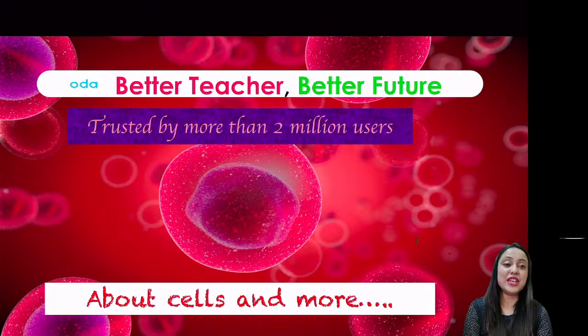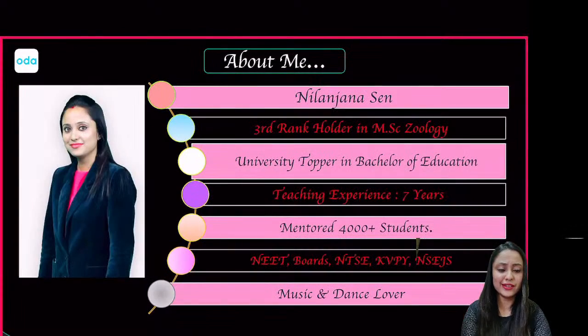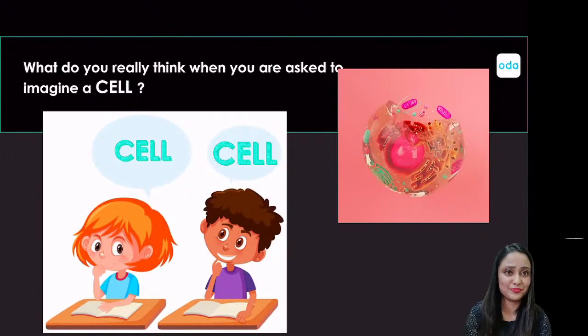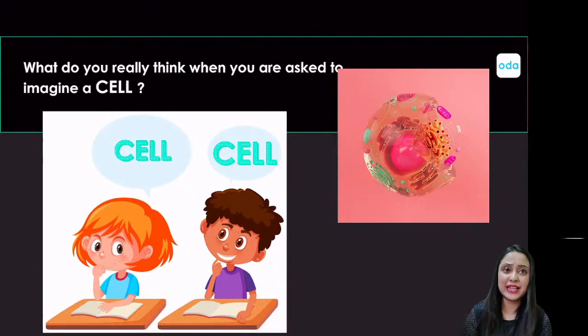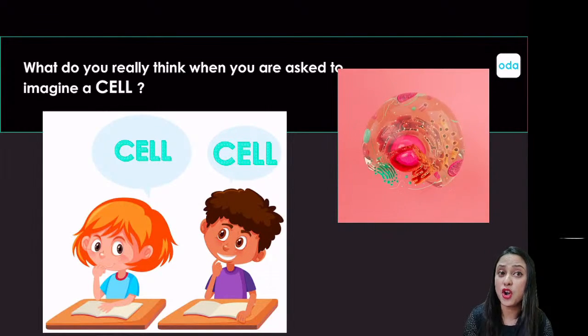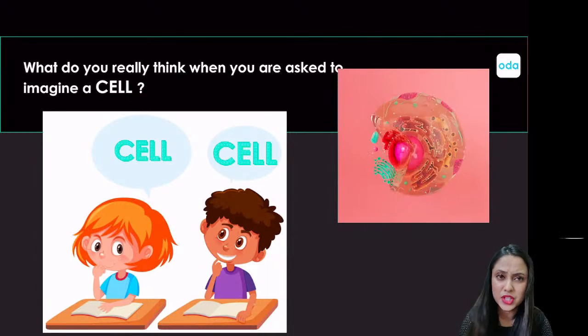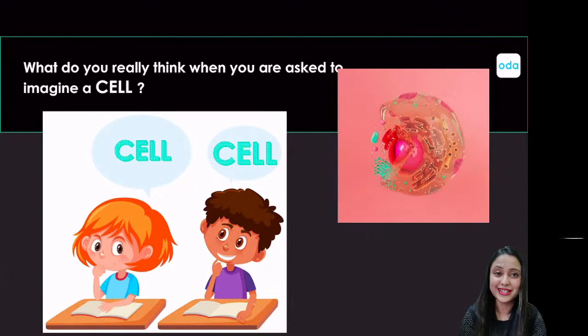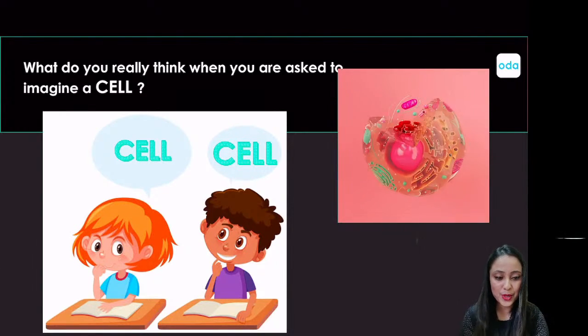Now if you know what is a cell, you might be thinking that a cell would look like this, something which has a distinct structure, something which has specific organelles with particular functions.